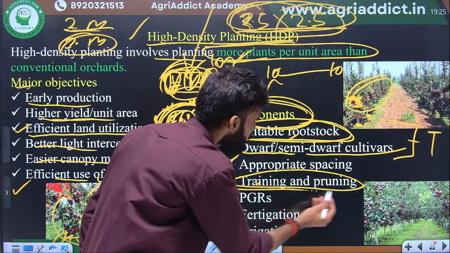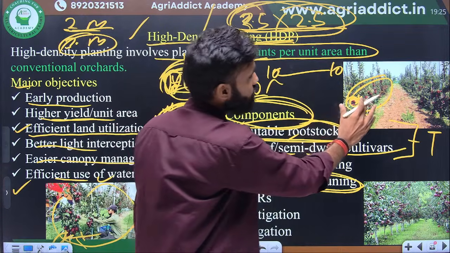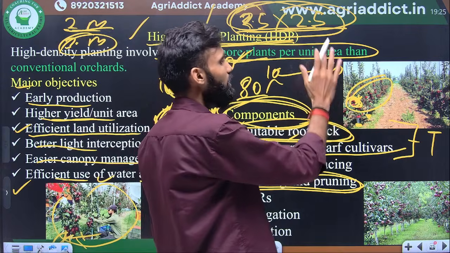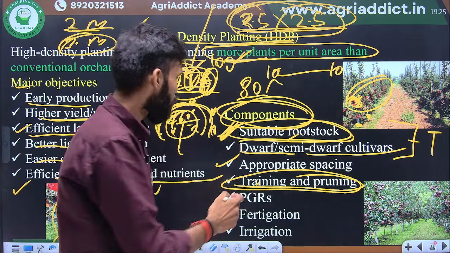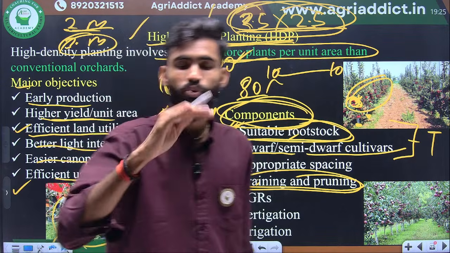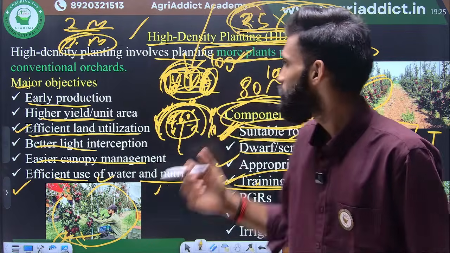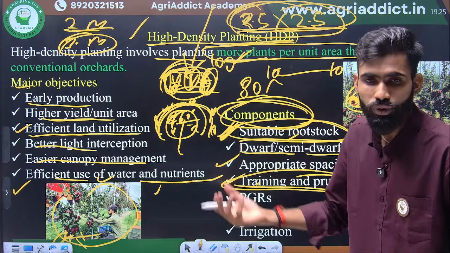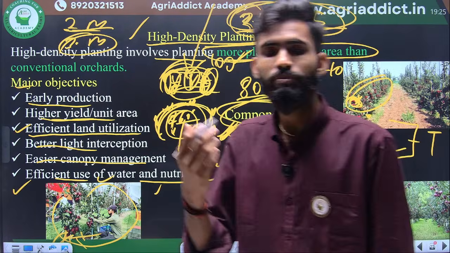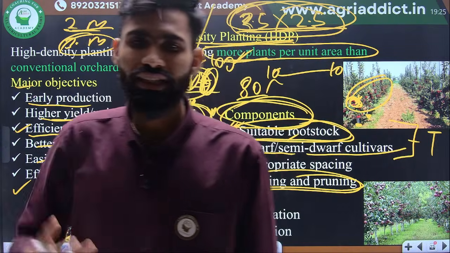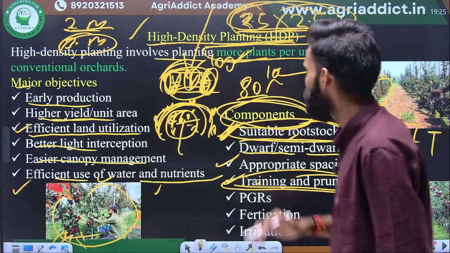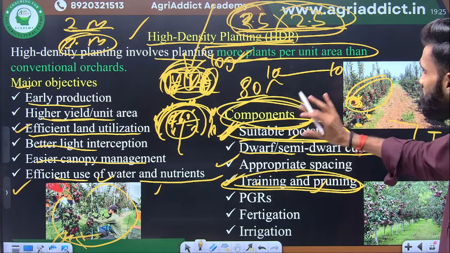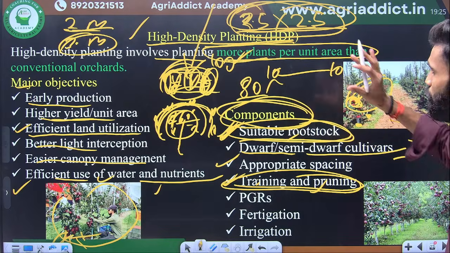Next one is training and pruning. Another important thing is training and pruning. Here you see the proper maintenance of the tree, because regular training and pruning will be followed. The training is what shape you are going to give your plant. Suppose you follow V shape training, T shape training, Tatura trellis system, and many open canopy systems, which we will see in the later slides. So the training system and pruning system is the regular practice which makes your high density planting a success.